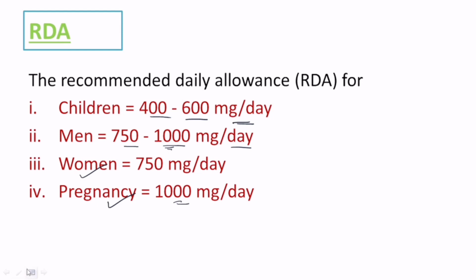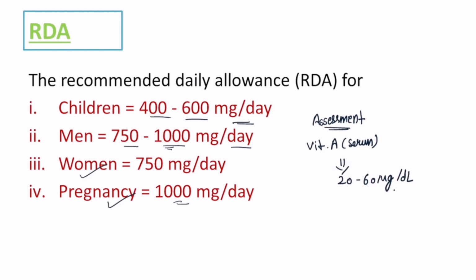Now, how will you assess the deficiency of vitamin A? Assessment is very simple. You can assess the level of vitamin A in the serum sample, or you can assess the level of RBP, retinol binding protein, in the serum sample. The normal level of vitamin A in the serum sample is about 20 to 60 microgram per deciliter.